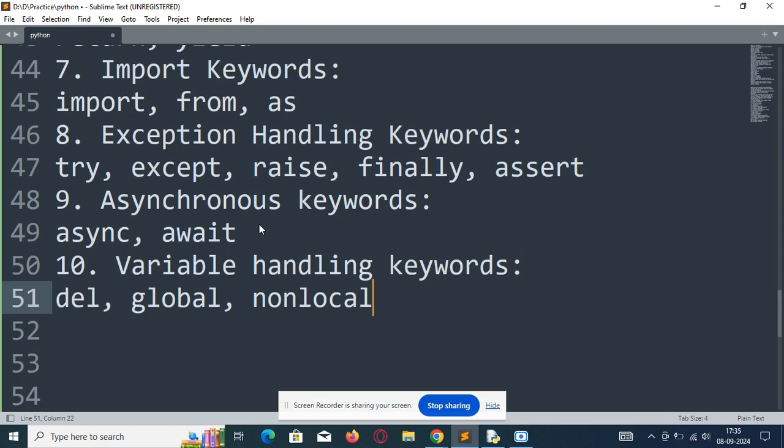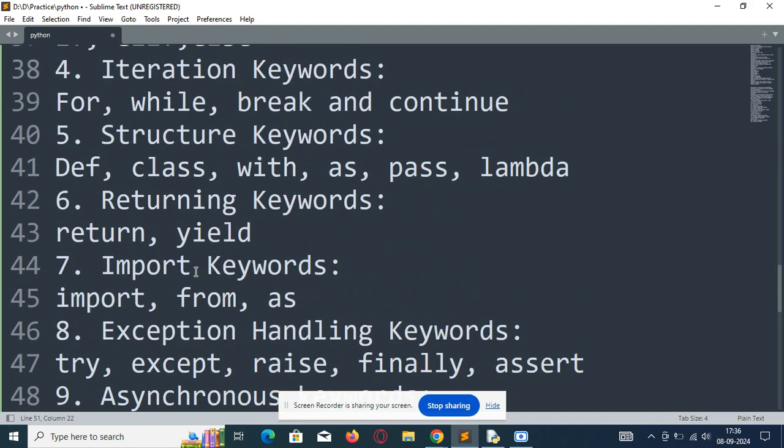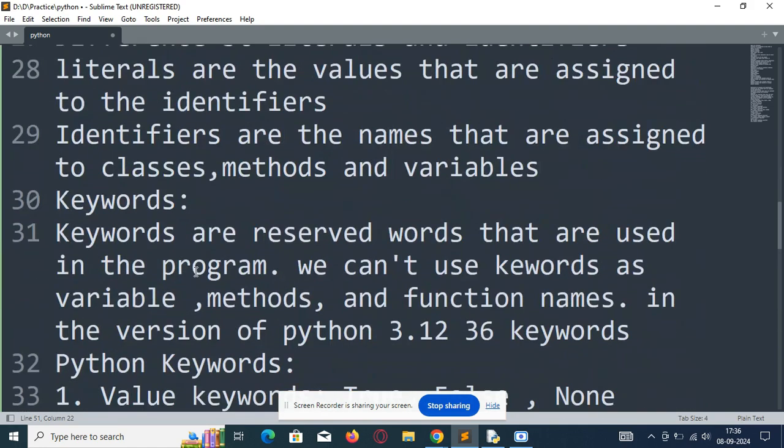Del keyword is used to delete a variable from a collection. Global keyword is used for declaring a variable with a global scope. And nonlocal is used for declaring a variable with the scope of the nearest function just outside the current one. So these all are the 36 keywords present in the 3.12 version.